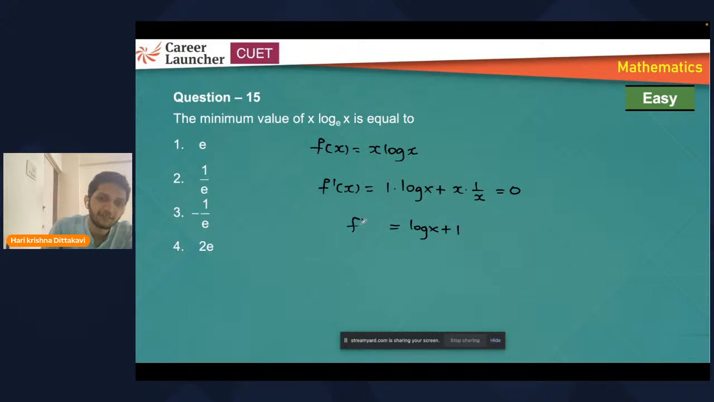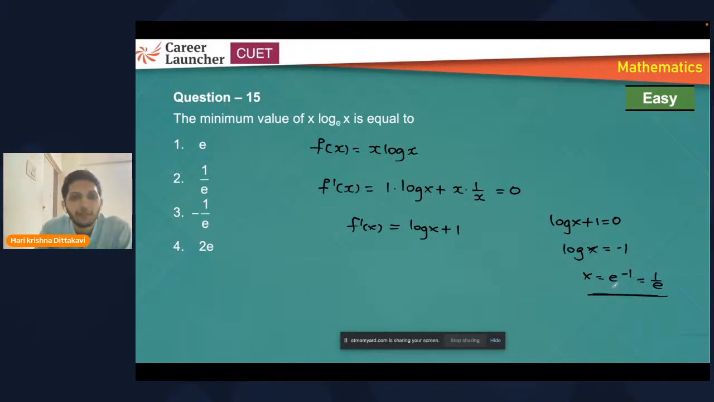This is my f dash. So if I equate this to 0, I'll get log x as minus 1 and x will be e power minus 1, which is 1 by e. Now, remember in the question, they're asking for the minimum value. And what do we call this? x is equal to 1 by e. This is the point of minima. That means you're going to get the minimum value at this point. Is that clear?